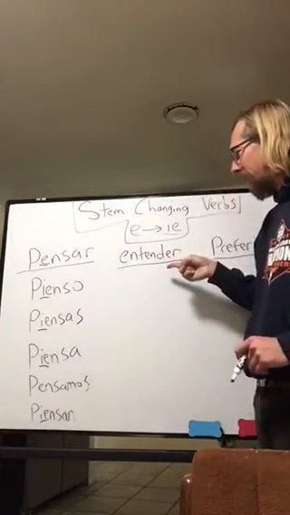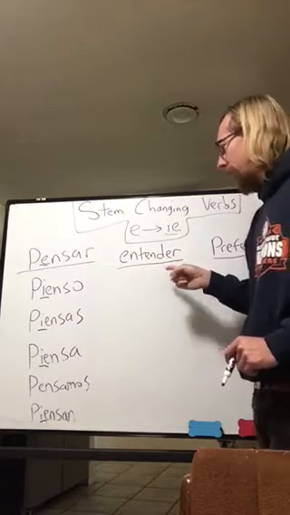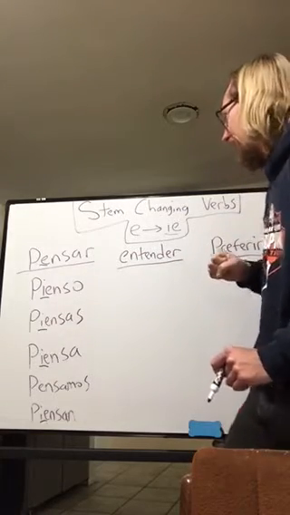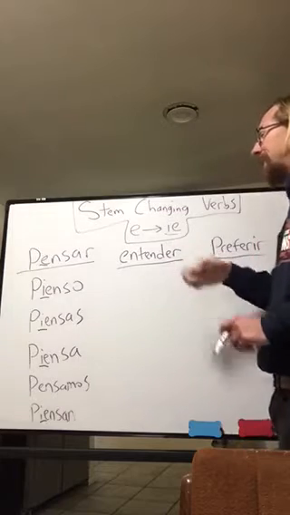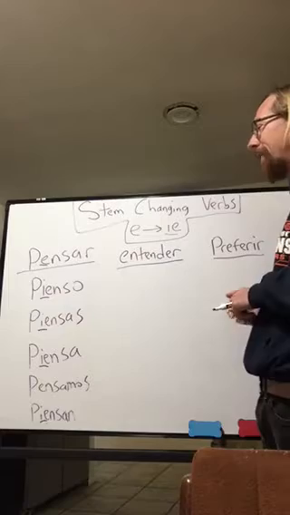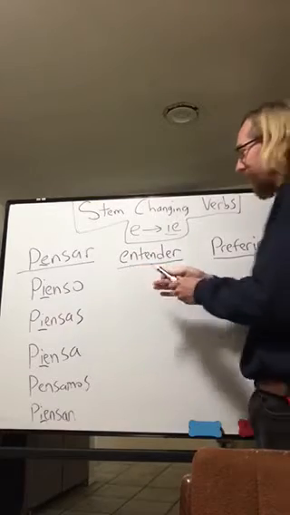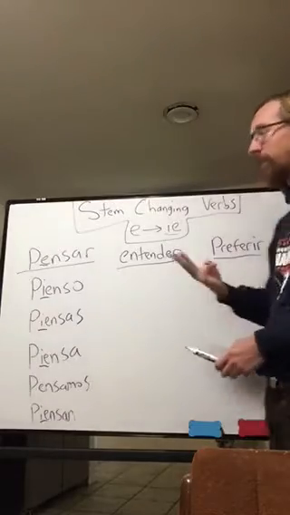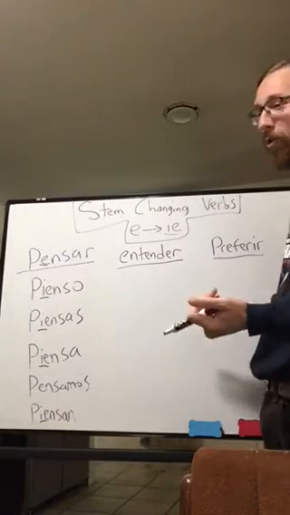So let's take a look at a new verb. So entender means to understand. And this also is an E to IE stem changing verb. Now this one gets a little more complicated because look how many E's are here. There's an E at the start of the word, there's an E in the middle, and there's an E towards the end. There's 3 E's in this word. Which one do we stem change?